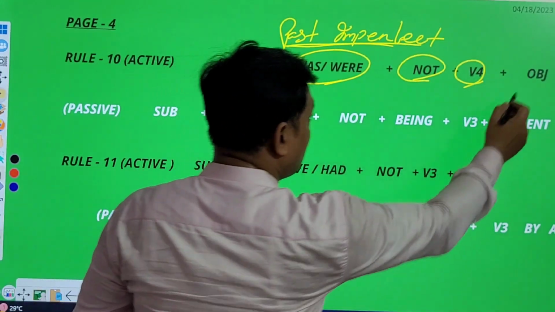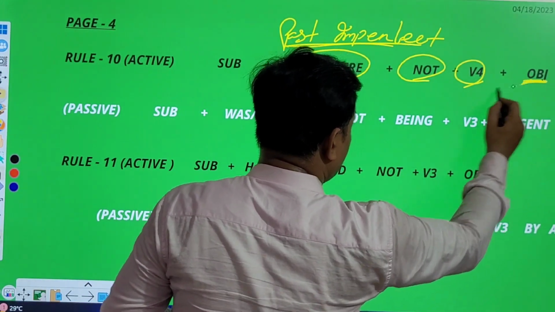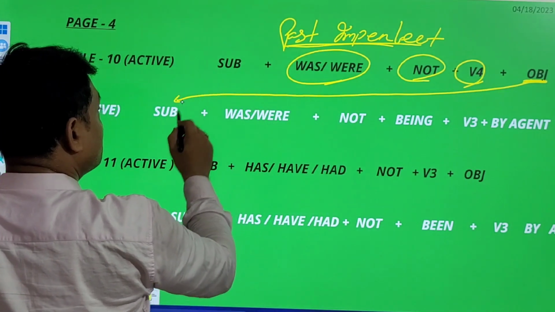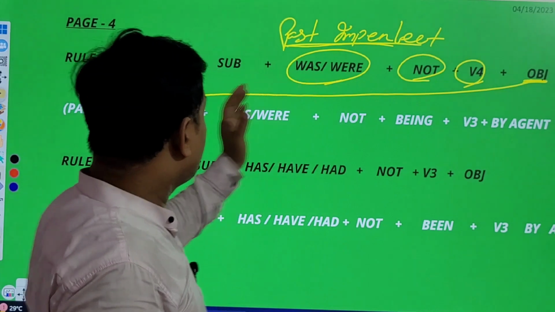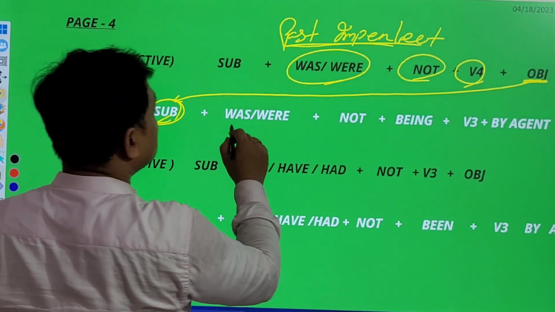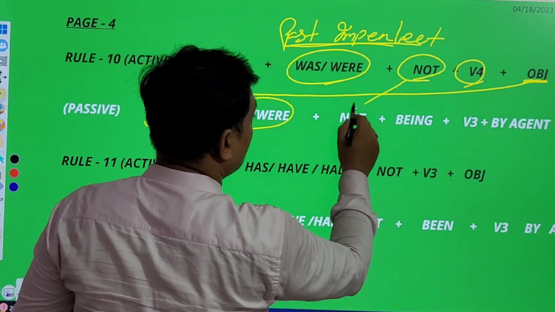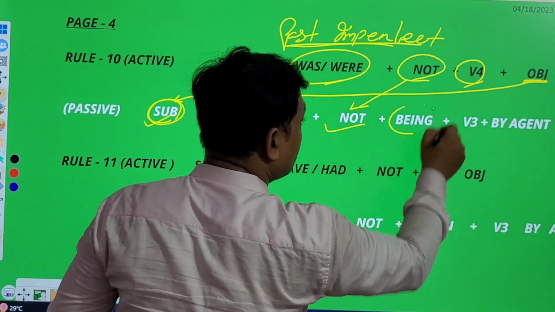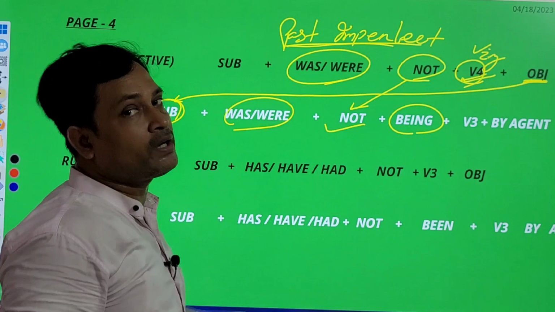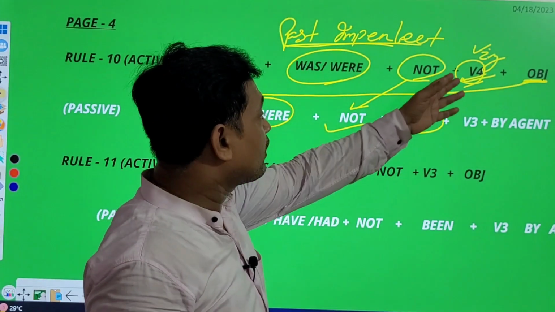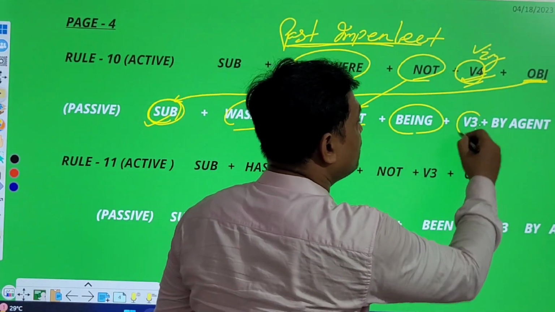Clear? As usual object in active will be subject in passive. Then was or were will be placed, then not, then being will be placed. Why? Because ing is here, so being, then V3.